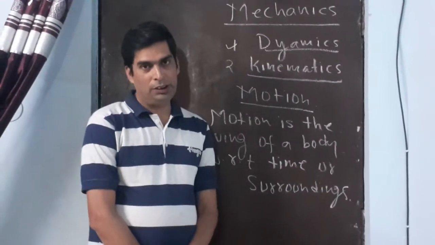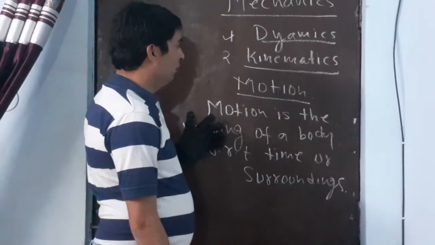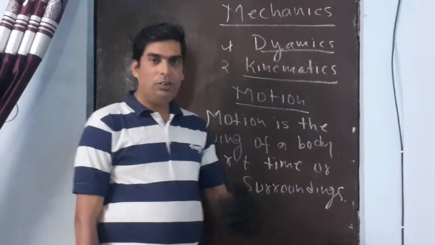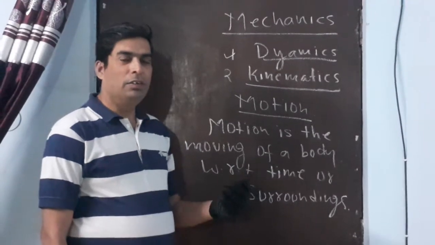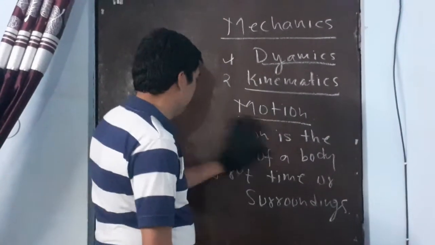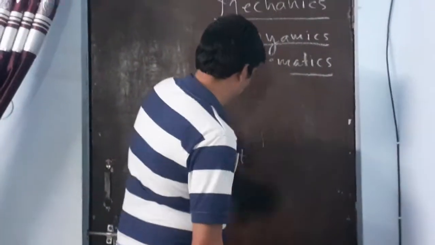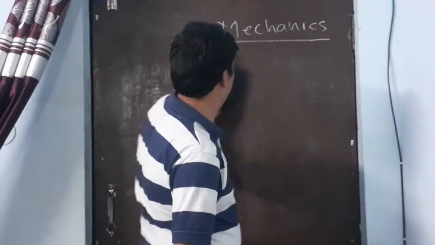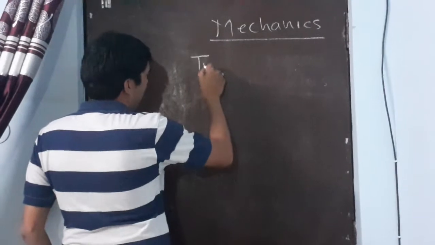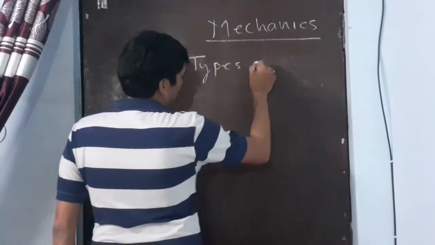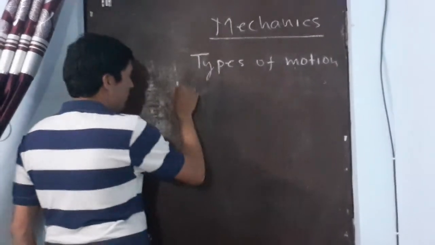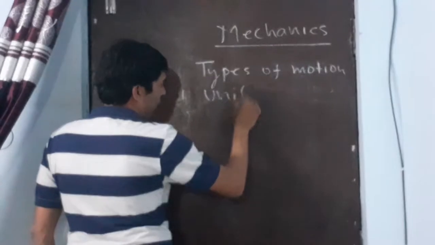Now, motion is classified into so many types, but according to their nature, we are classifying motion into a few types. Types of motion. First, we have the uniform motion.